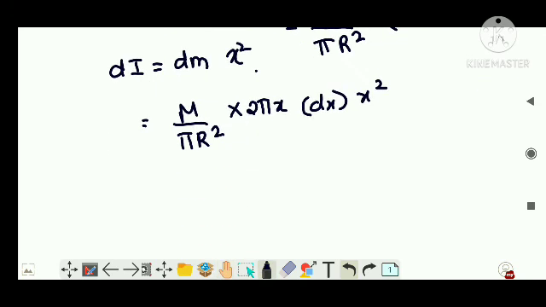Now I can remove a lot of terms. So pi cancels off, and there comes an x cube. So I can write 2M by r squared x cube dx. This is the small moment of inertia of that area of plate which I have cut from the disk.